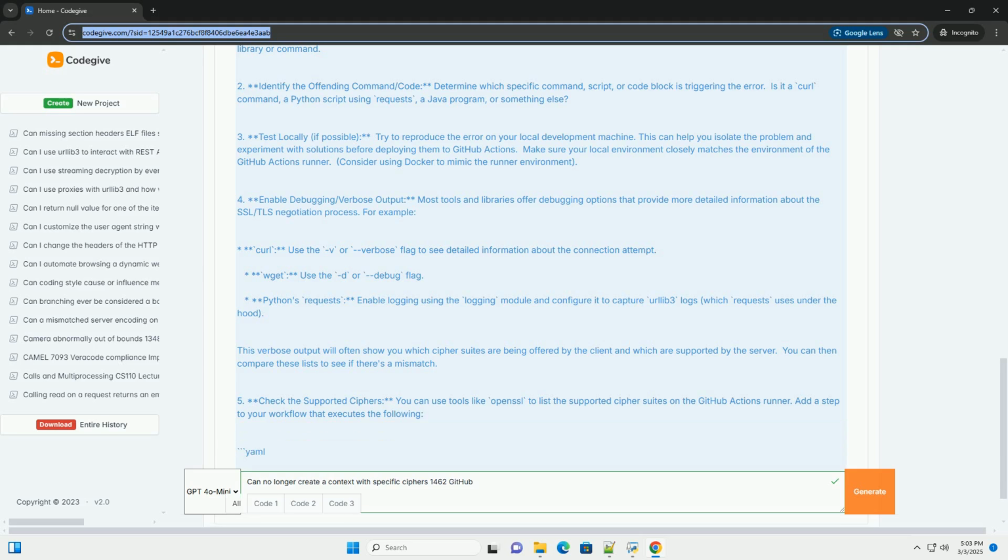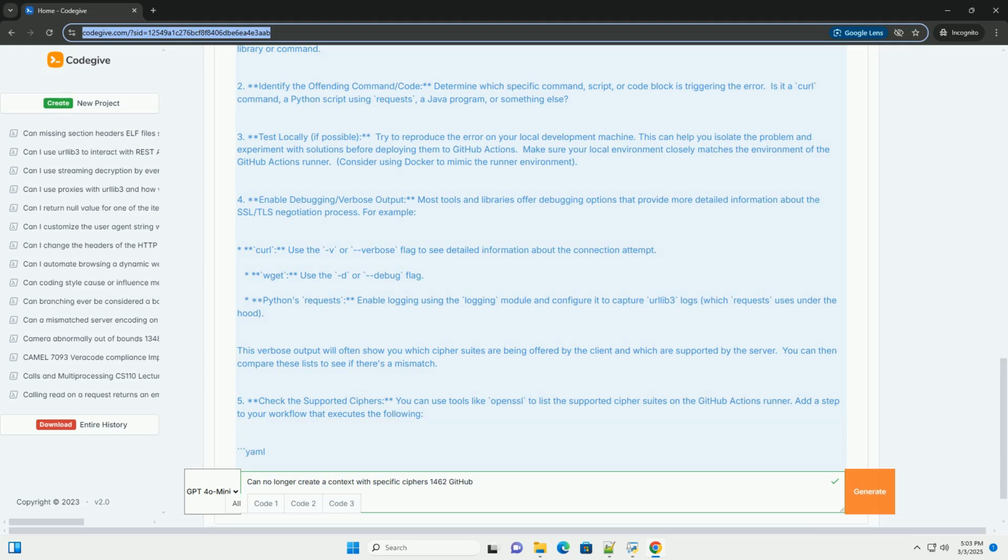3. Server-side configuration issues: the remote server you are trying to connect to might be configured to only offer outdated cipher suites. While less common in interactions with major web services, this is a possibility with private or legacy servers. 4. Operating system security policies: the operating system on the GitHub Actions runner, for example Ubuntu, might have security policies that disable certain cipher suites at the system level. 5.